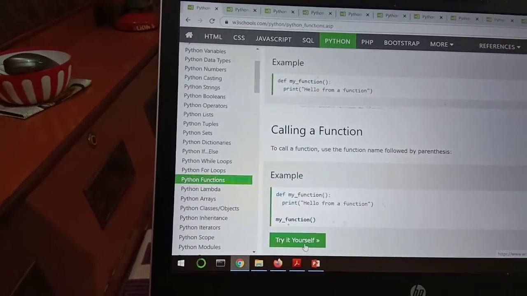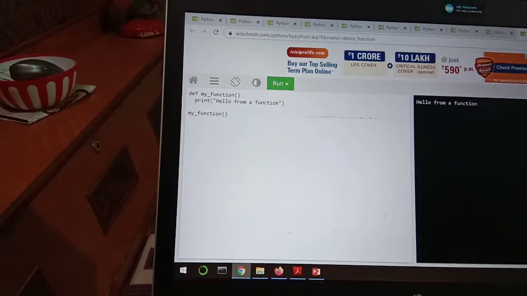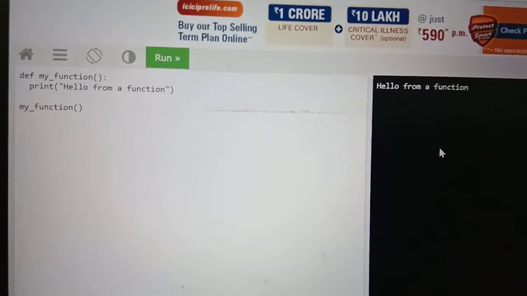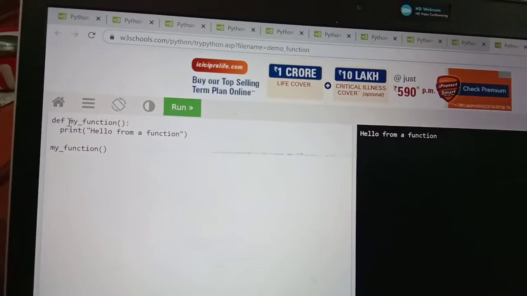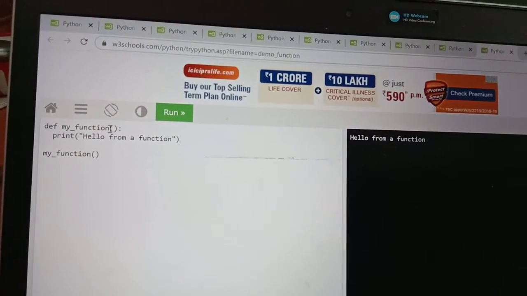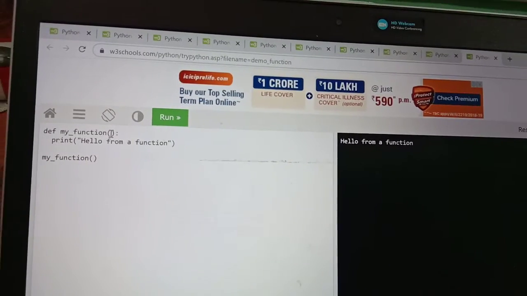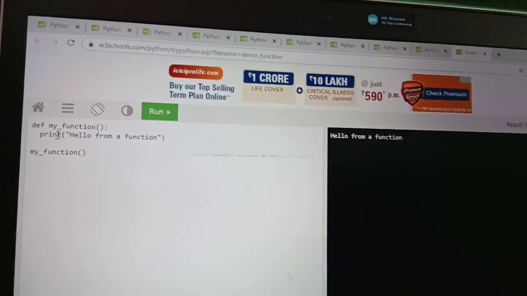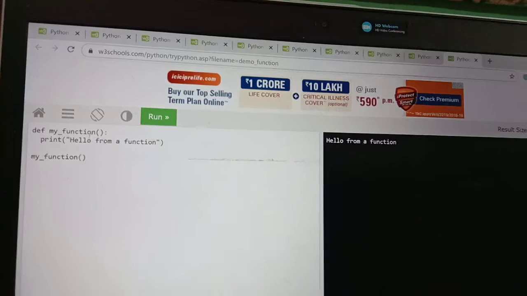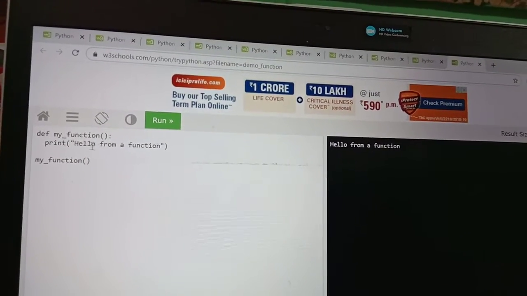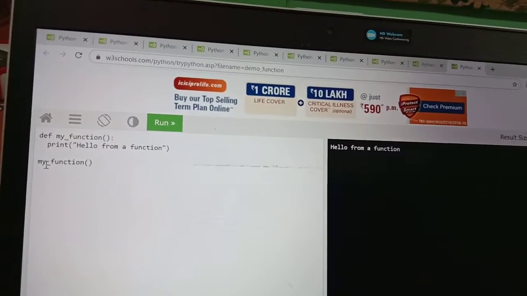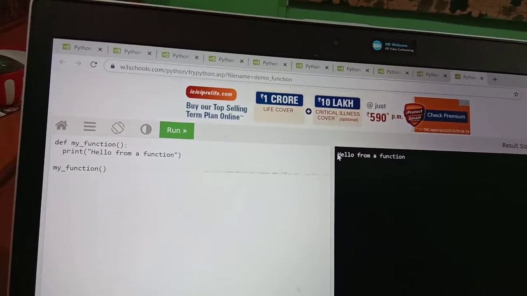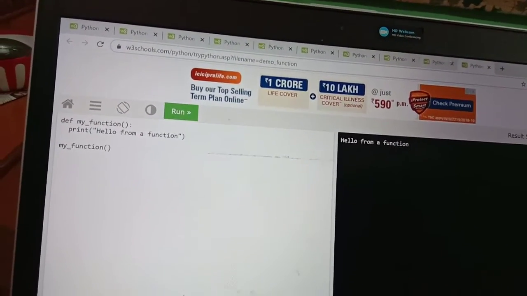When we run this program, we will get this output. Here you can see hello from a function. Initially we define one function, my_function, and we haven't given any parameter or argument here, and simply we print hello from a function. Means through the print value we are giving hello from a function. Now I call my function, then this gives the output hello from a function.